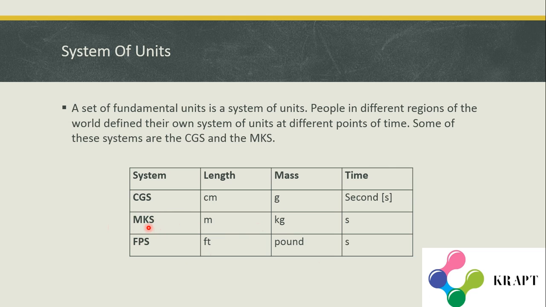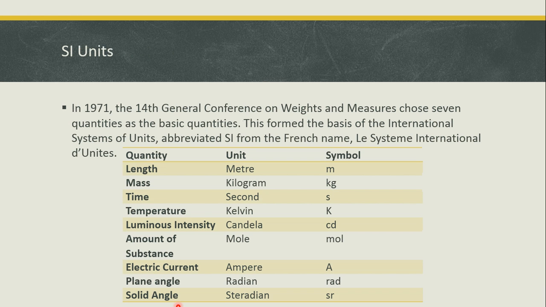And here the MKS system is regularly used. Now let us move on to the next one. SI units. In 1971, the 14th General Conference on Weights and Measures chose 7 quantities as the basic quantities. They formed the basis of the International System of Units, abbreviated SI from the French name Le Système International d'Unités.